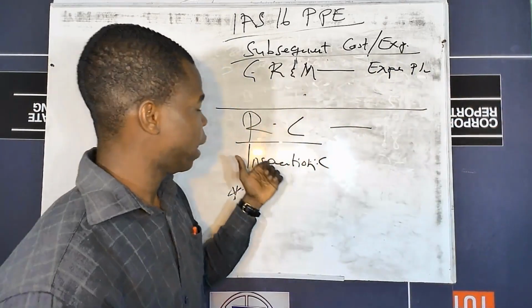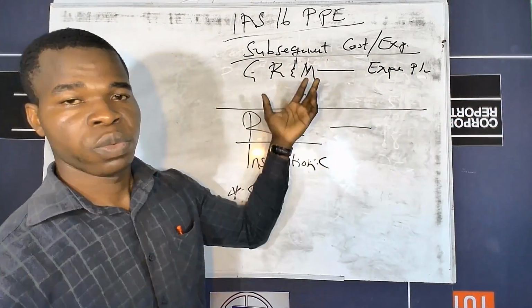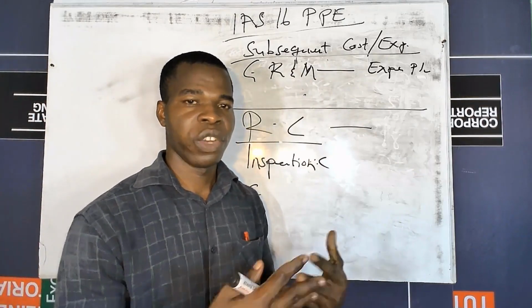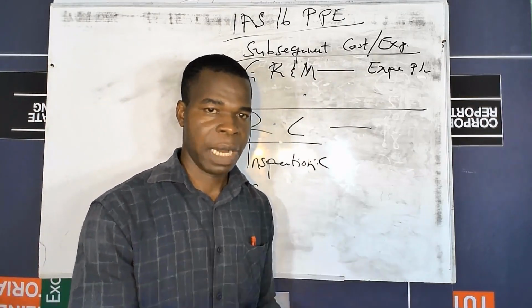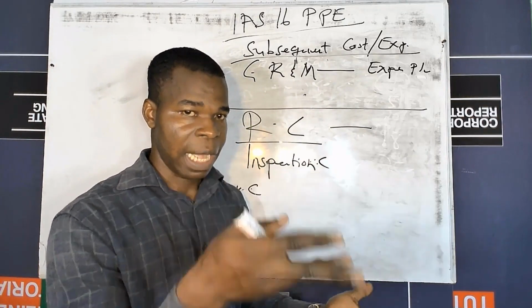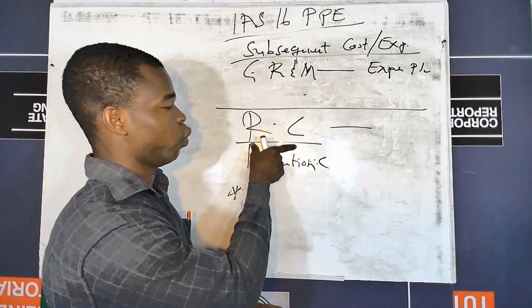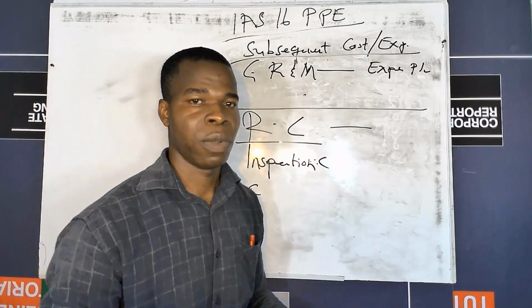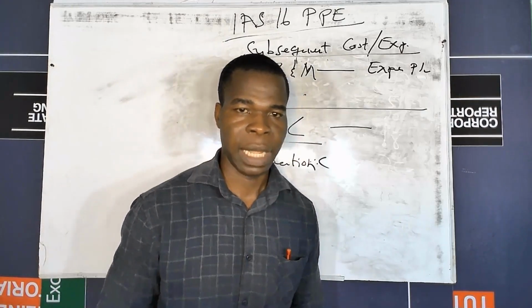But in a case where these expenses are going to increase the useful life, or the economic benefit in the asset, then you are supposed to capitalize it or treat that particular cost as a capital cost.